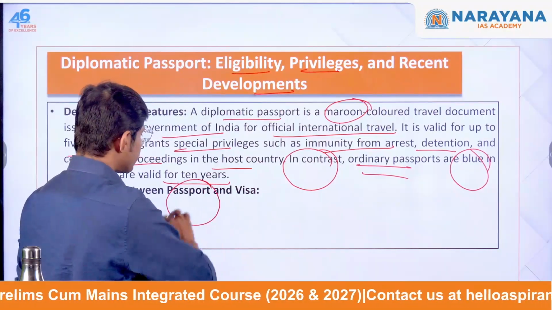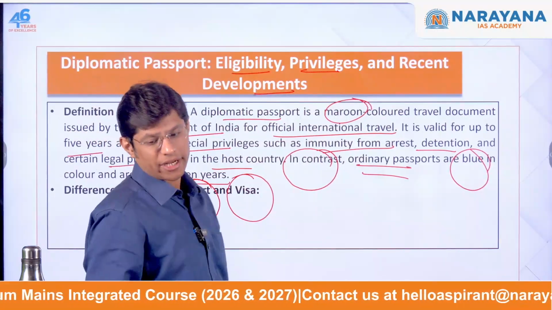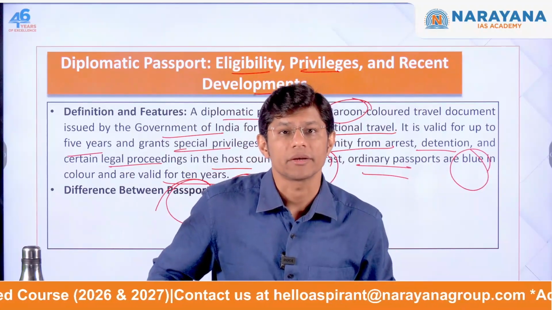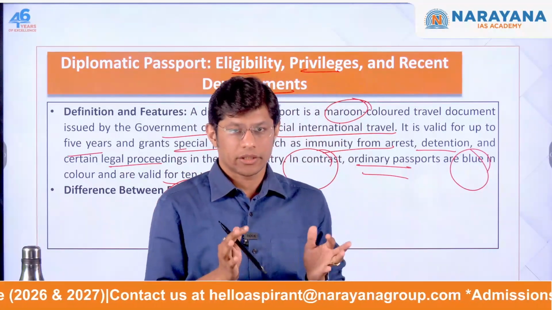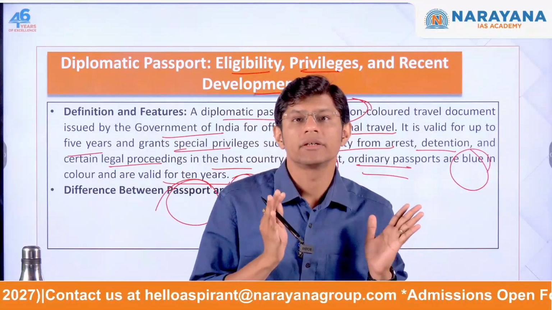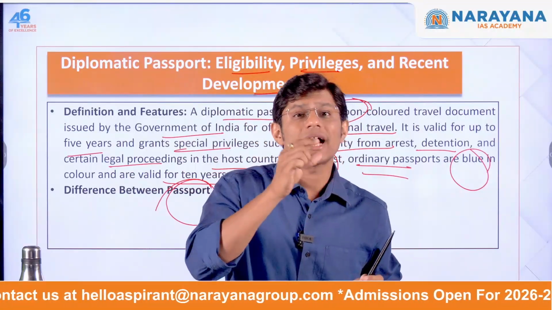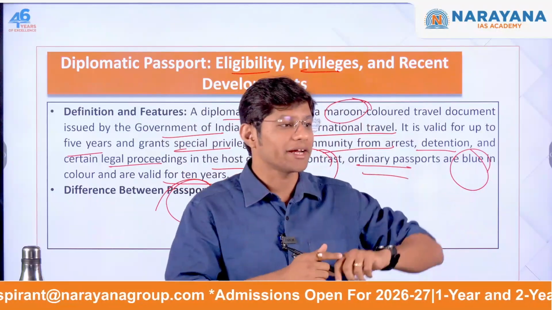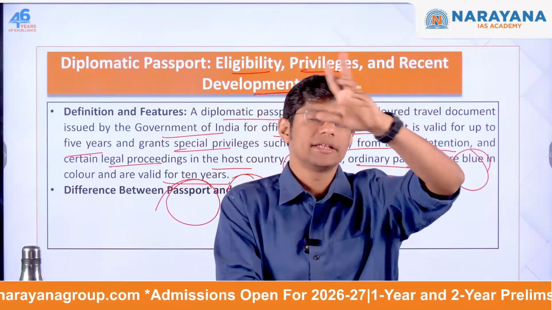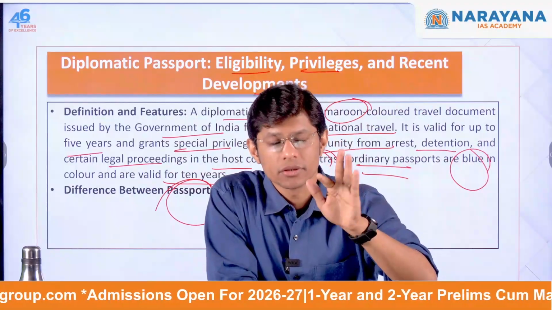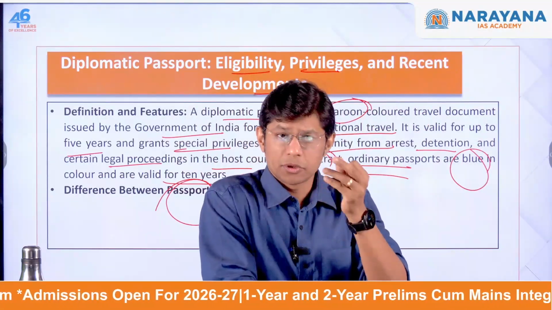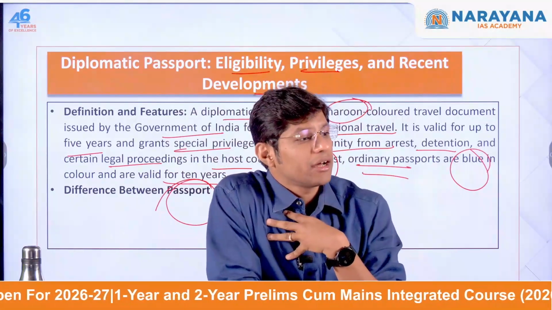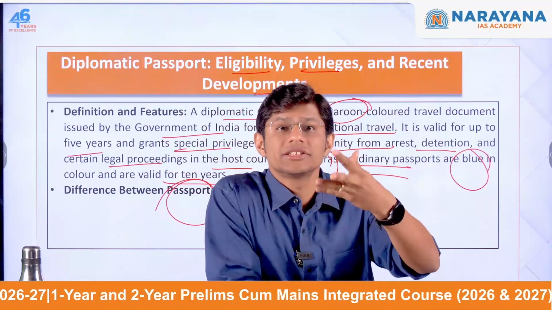So the question is, what is the difference between passport and visa? At times students may get confused between passport and visa. See, a passport is a document issued by the government that certifies the identity and nationality of the holder for international travel. So if I want to go to a foreign country, I need a passport. Who issues it? My country's government. Now, a visa is an authorization from a foreign country.